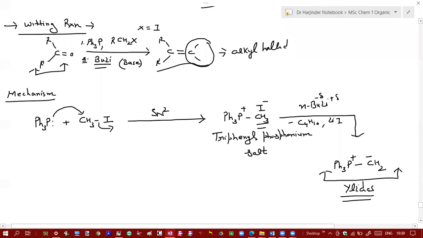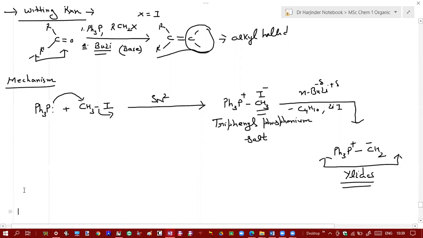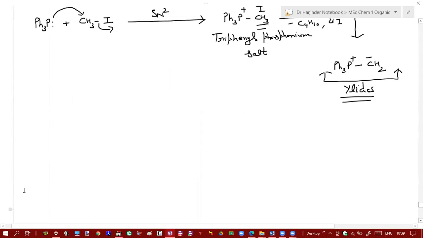What are ylides? In case of ylides, negative charge over carbon is stabilized by positive charge present on an adjacent atom. So this negative charge is stabilized by this positive charge which is present over the adjacent atom. So that results in the formation of phosphorus ylides. And these phosphorus ylides act as the active reagents in this reaction. So in the next step, after generation of these phosphorus ylides, these phosphorus ylides will